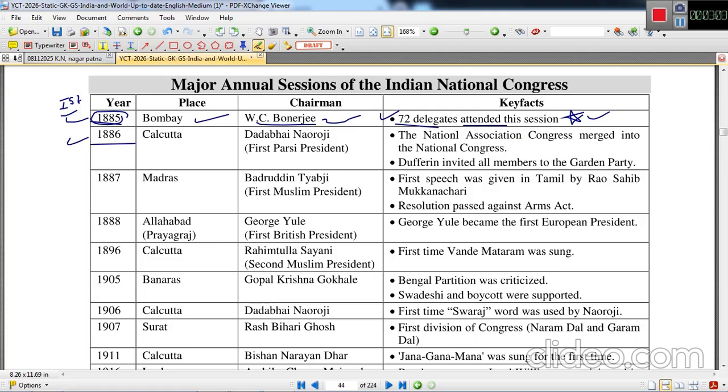Next is the 1886 session. This is again important because the first Parsi president of any major annual session presided over this one. It was held in Calcutta, and Dadabhai Naoroji, the Grand Old Man of India, gave his chairmanship. The key facts are that the National Association merged into the National Congress. Lord Dufferin, who was the then Viceroy of India, invited all the members to a Garden Party.